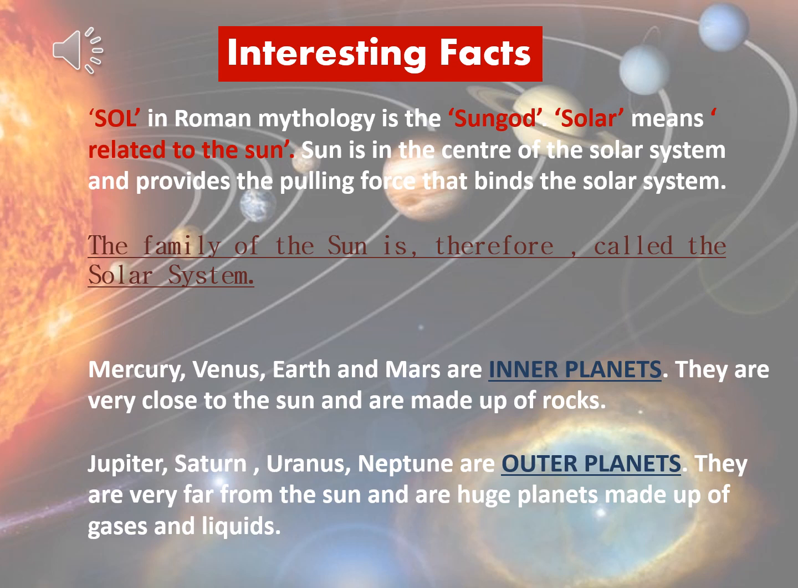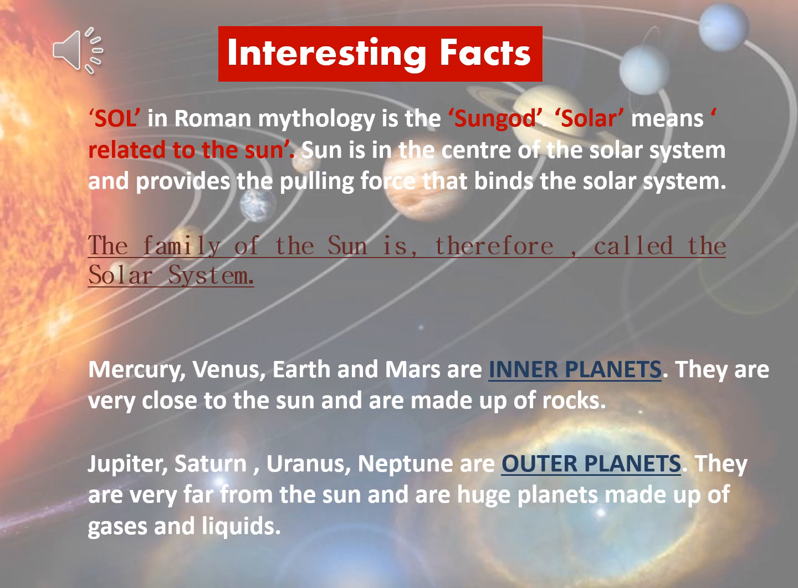This is how sun is the head of the family of planets, and this is why this is called solar system, because solar means related to sun and the family of the sun, therefore called as solar system. Okay, this is why this is called as solar system, not any other system.